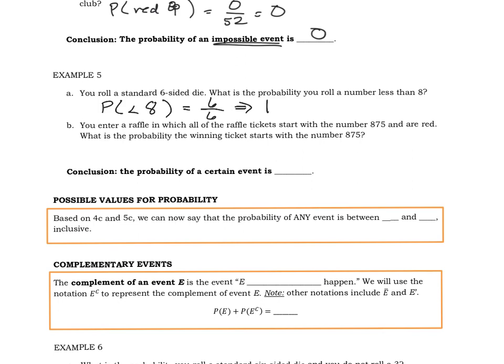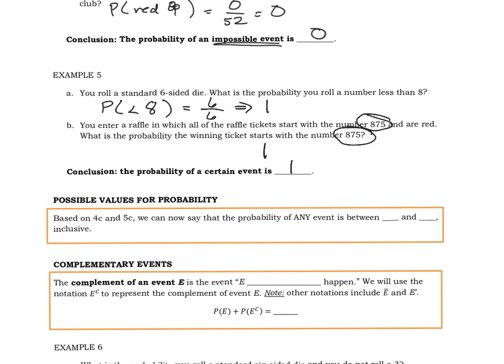You enter a raffle ticket in which all the raffle tickets start with the number 875 and are red. What's the probability that the winning ticket starts with the number 875? Well, in this case, I don't really know how many raffle tickets were issued, but if it is a condition that they all start with the number 875, we know for sure that the winning ticket will start with 875. So the probability of a certain event is 1.